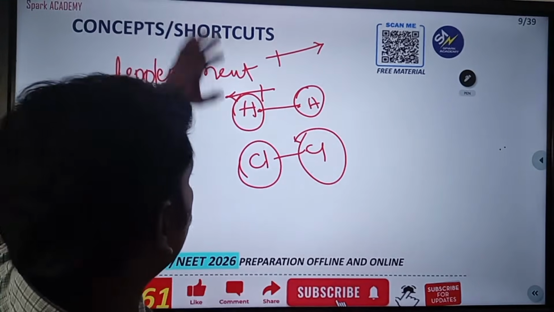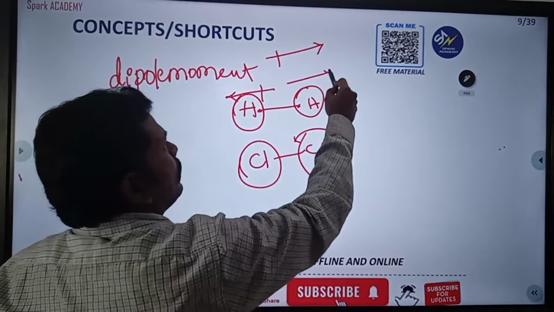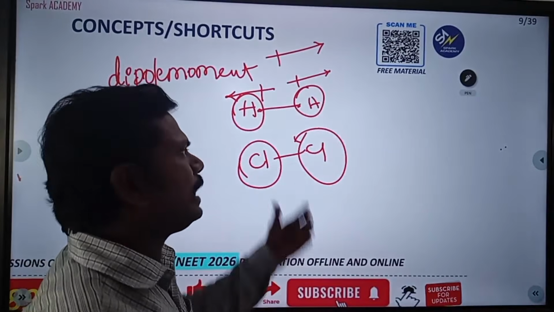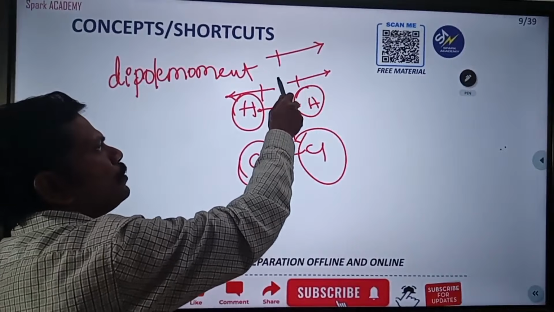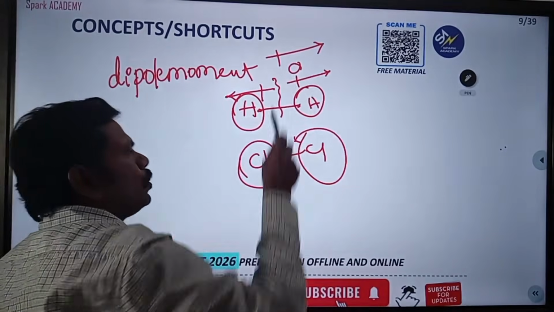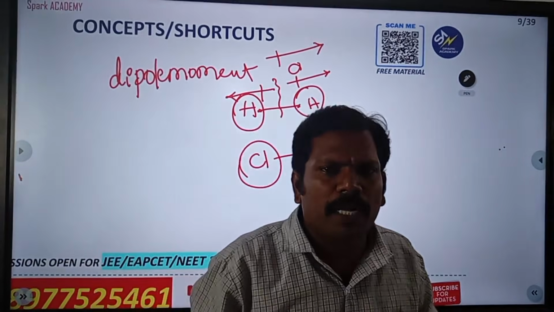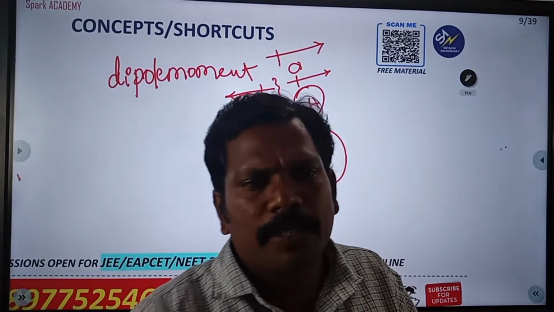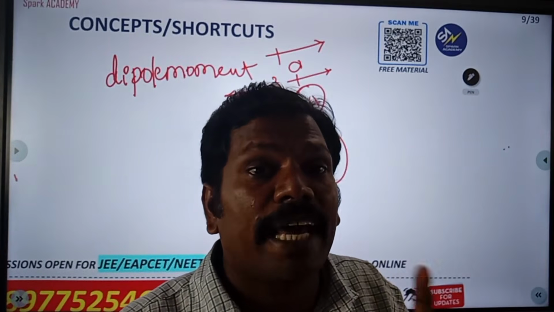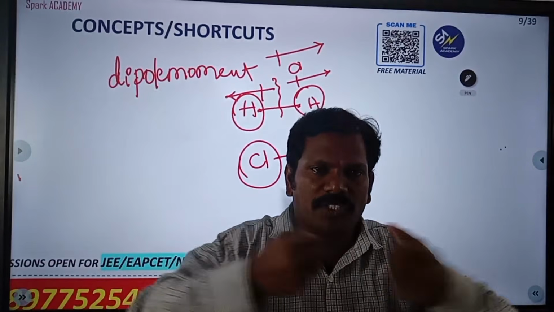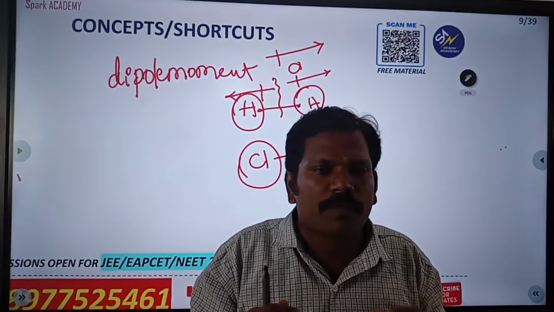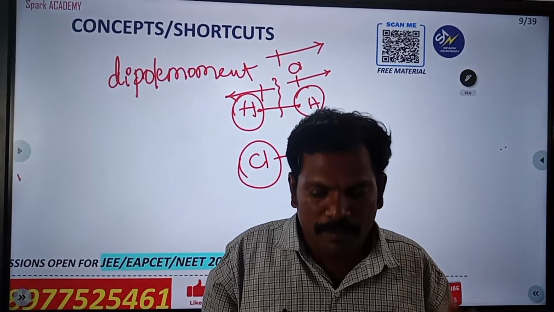See that, the attracting capacity of this hydrogen is like this, and the other hydrogen is like that. So what is the net result? Zero. That means when the same type of atoms form the bond, it shows zero dipole moment. The forces are equal in energy but opposite in direction. I am telling this in our own words so that you can remember.